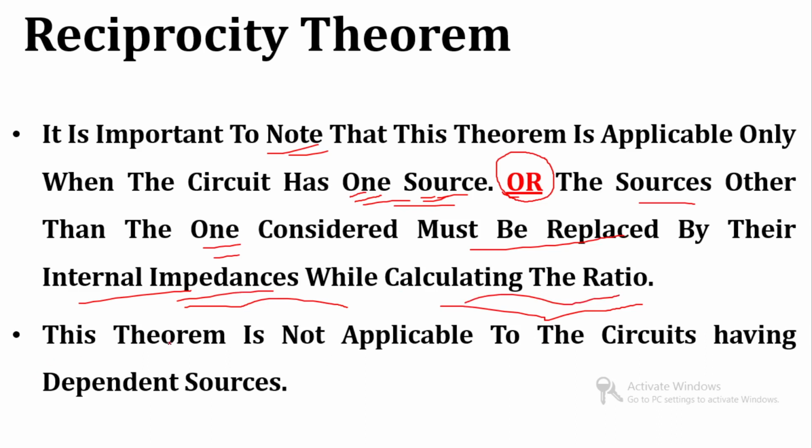The other thing is that this theorem is not applicable for a circuit having a dependent source. It is applicable for independent sources only. If a network has a dependent source, then this theorem cannot be applied.